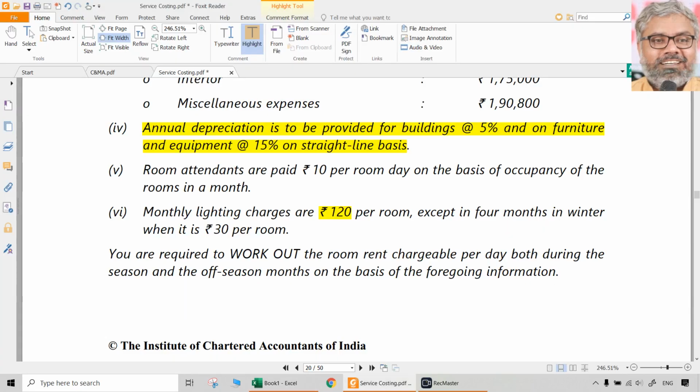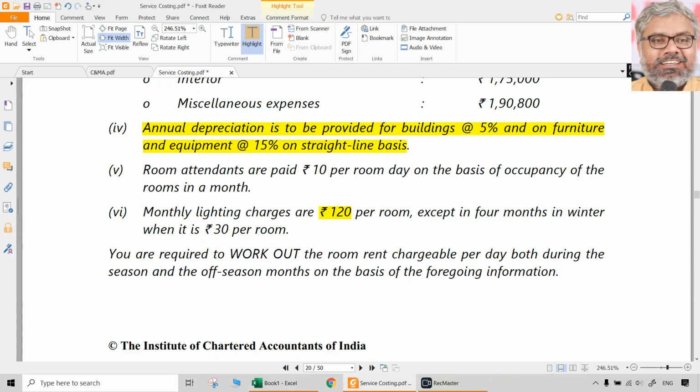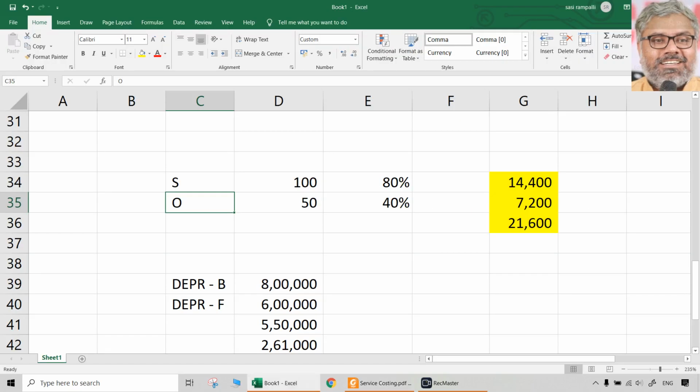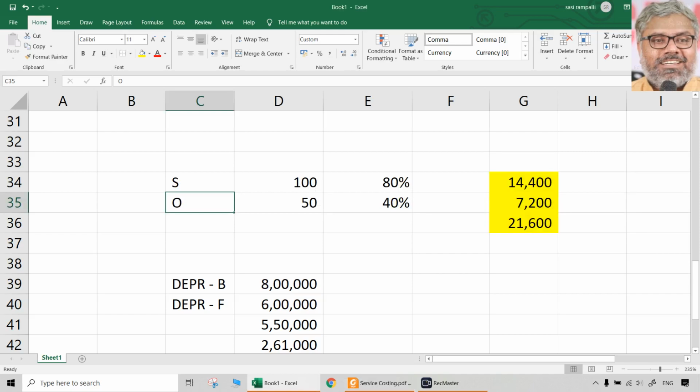So now the question comes: 4 months winter, okay, but is that 4 months falling in season or off season? That is where common sense has to prevail. For a hill station, winter will be off season. So we have to assume that the 4 months during which the monthly lighting charges are 30 rupees per room are during off season. Why? Because the occupancy during off season is different. So the computation of lighting charges, which is a separate working note, we are doing it now.